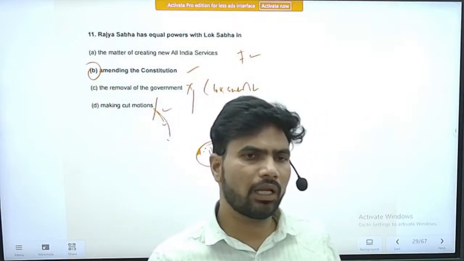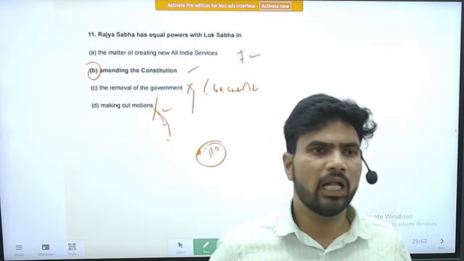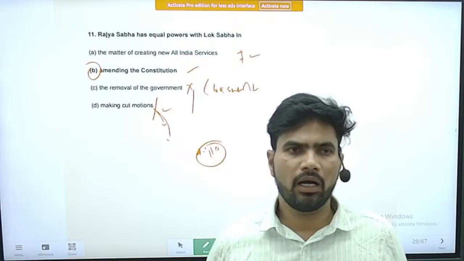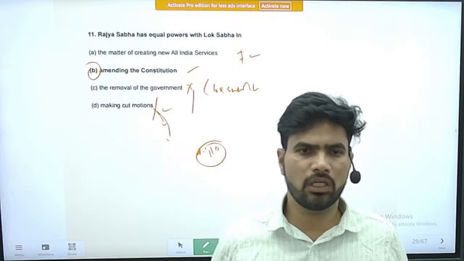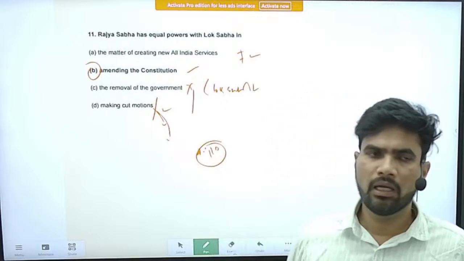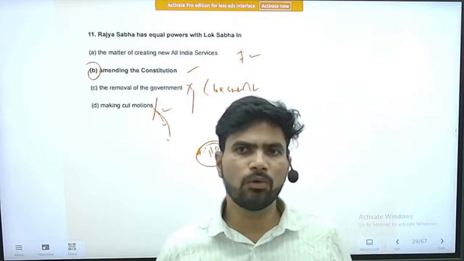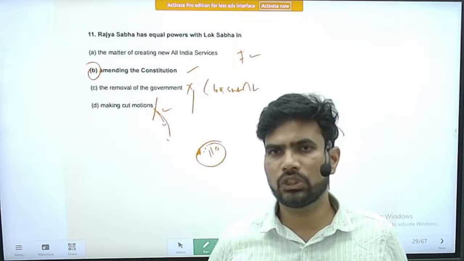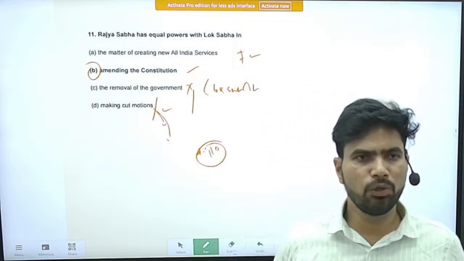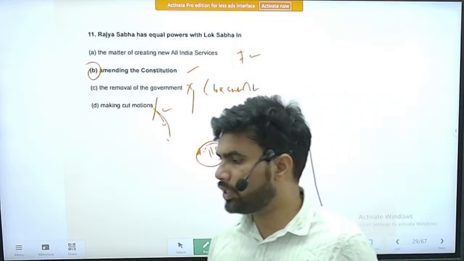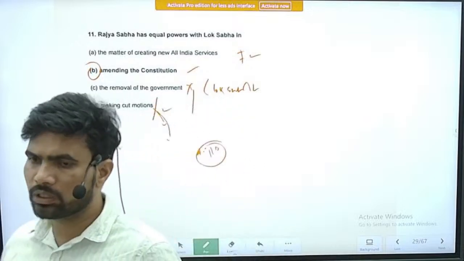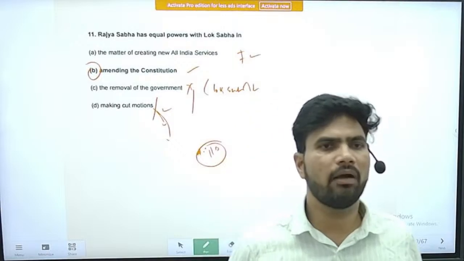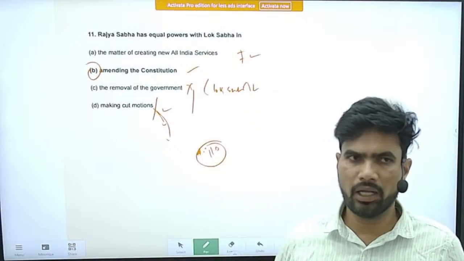In Constitutional Amendment Acts, and to a large extent in ordinary bills also, it has almost equal powers with the Lok Sabha. But whenever there is a joint sitting, because of the numerical superiority of the Lok Sabha, finally the Lok Sabha may have its say in ordinary bills also.